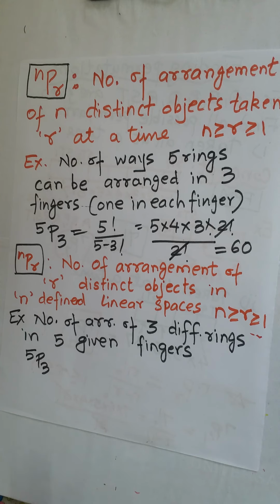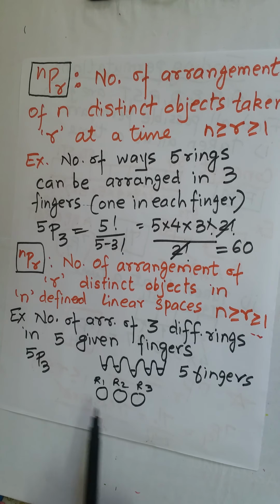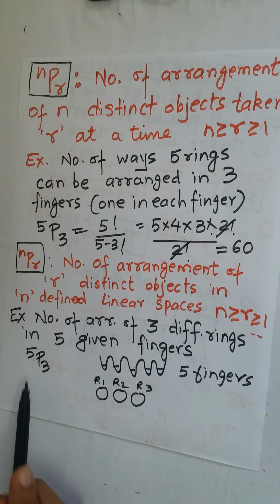Now you might be wondering how we can formalize it like this. So let's do it by the concept. How do we do it? By the fundamental principle of multiplication. What are the subtasks involved? How many are there? So let's say these are the 5 fingers and R1, R2, R3 are the 3 rings. How will we do it? By the concept instead of the formula. What are the subtasks?